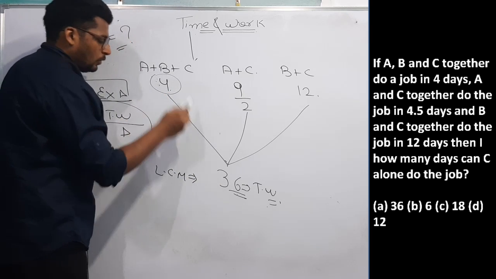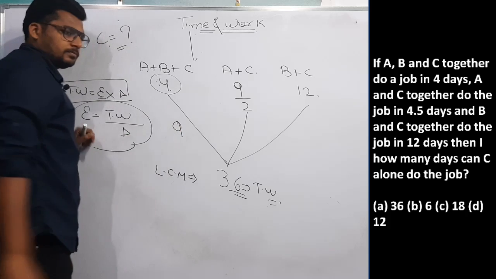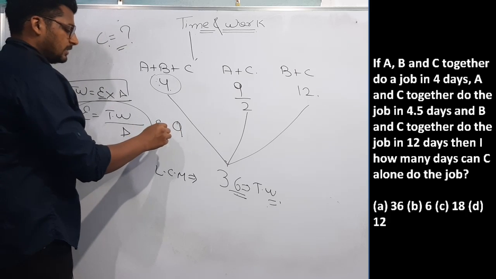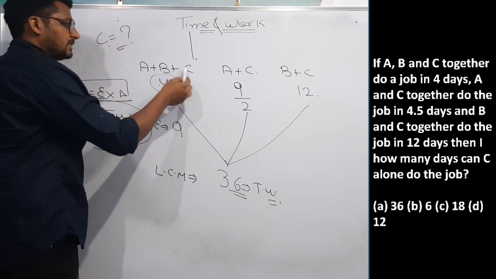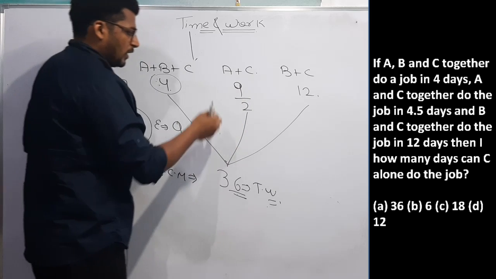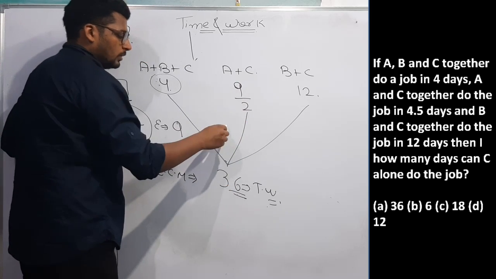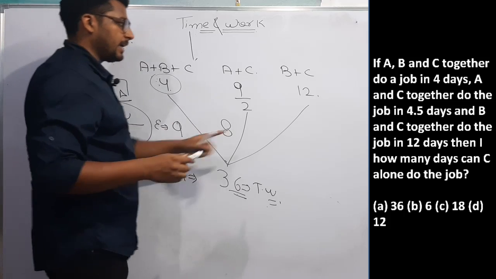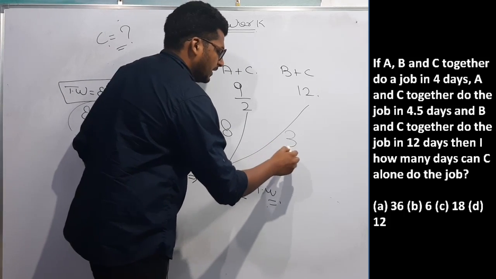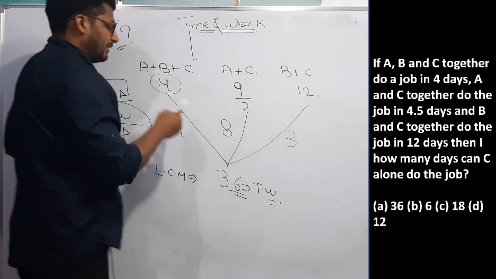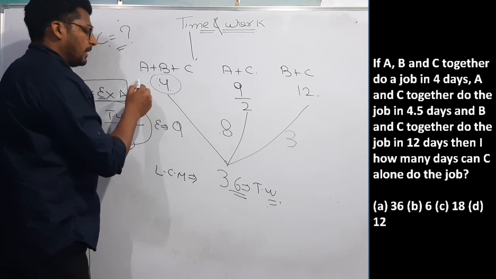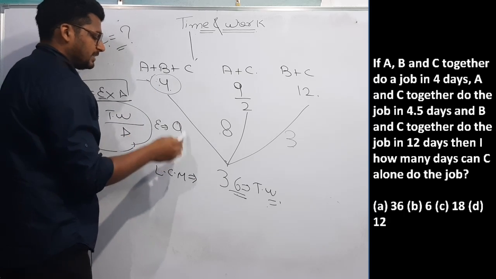In 1 day they will do 9 work. This is the efficiency of A plus B plus C. A plus C efficiency will be 36 divided by 9/2, that is 8, and B and C efficiency will be 3. I have just divided total work by the number of days and the efficiency comes.